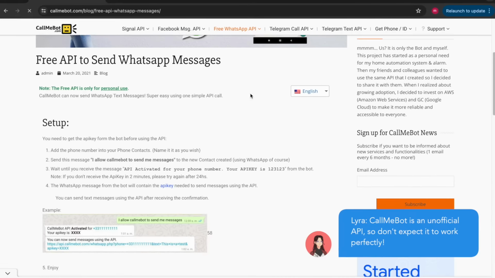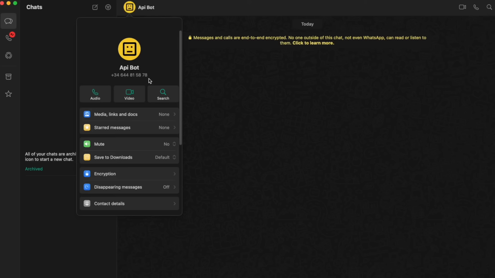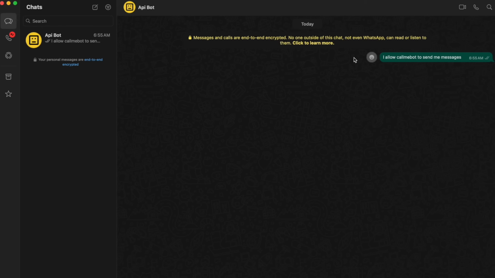I thought it would give us instructions as to which number we need to text, but I couldn't find it on the website. I don't know why. So I texted the old number I had. And the instructions were basically that you need to text this number and text it, I allow callmebot to send me messages. So I texted the old number and it gave me a new number.